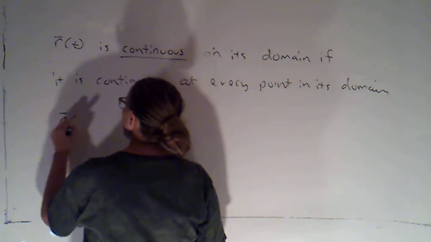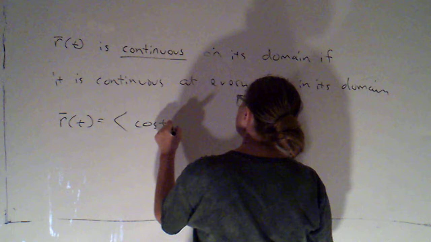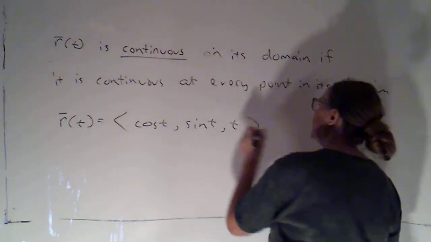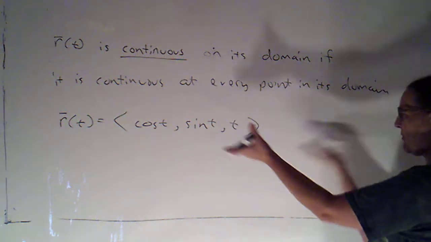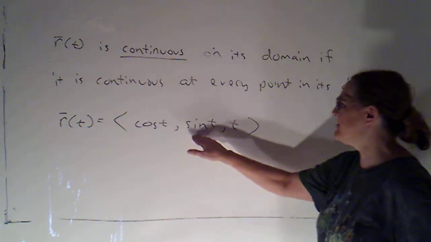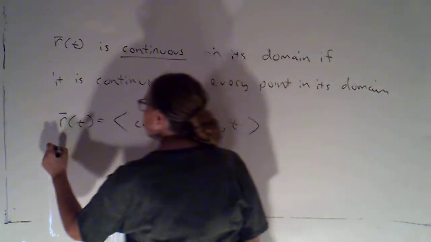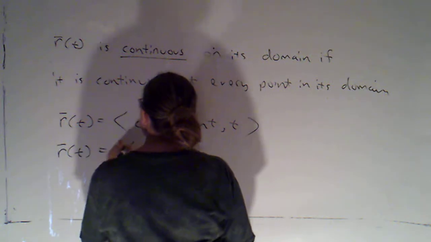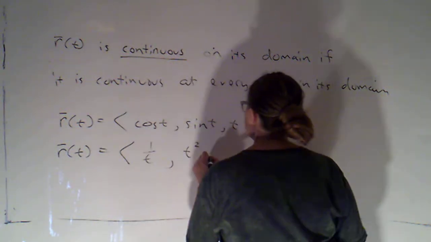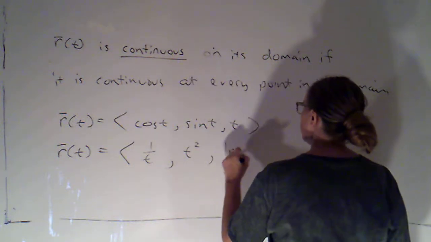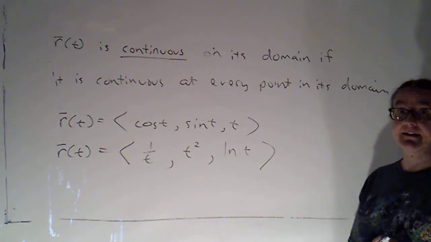Okay. Couple of important things. If I look at r of t equals cosine t, sine t, t, it's very easy to see that that's continuous everywhere. Its domain is all real numbers, and each component function is a continuous function. Okay. If I look at r of t equals 1 over t, t squared, natural log of t, that is also continuous on its domain.